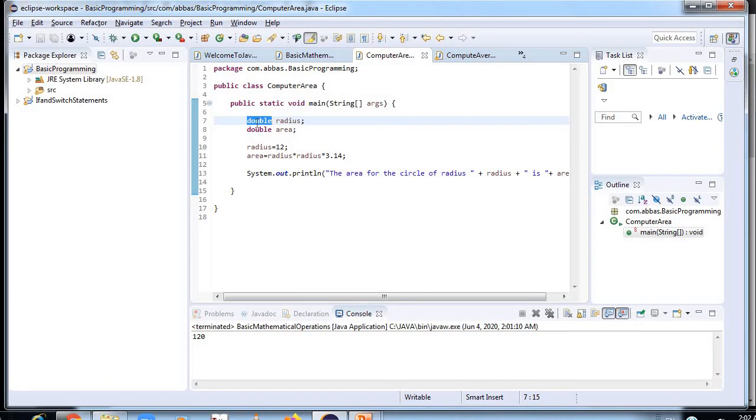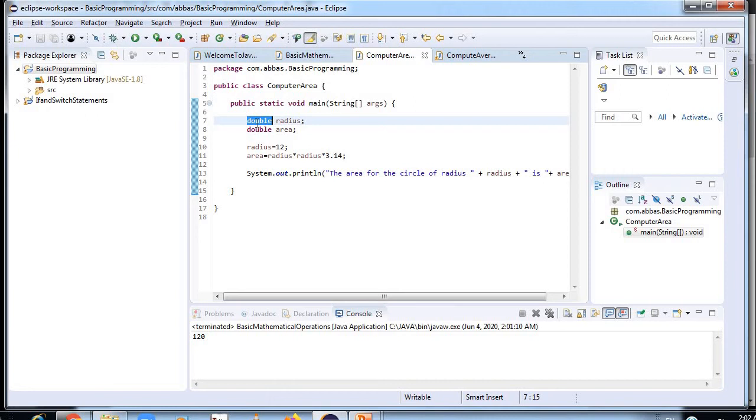Now Java primitive data types. In Java language, primitive data types are the building blocks of data manipulation. These are the most basic data types available in Java language. Java is a statically typed programming language. It means all variables must be declared before use. That is why we need to declare variable types and name.